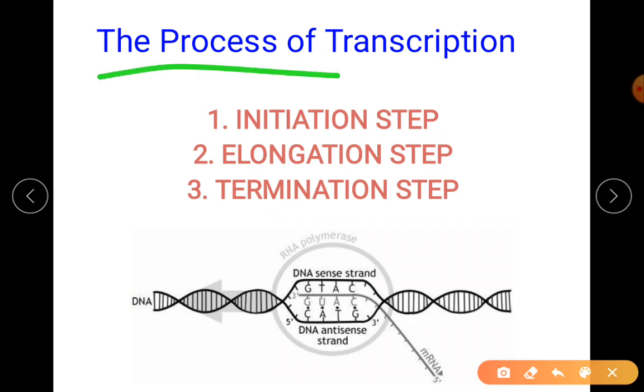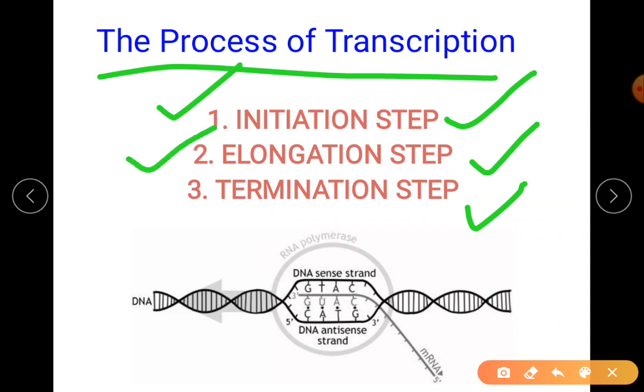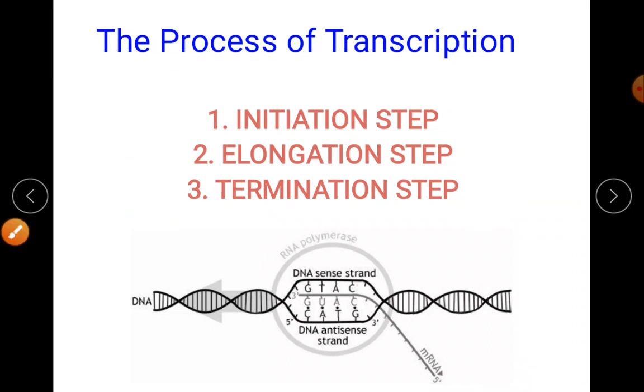Now let us go in detail with the 5-mark question, the process of transcription. The first one is the initiation step, then elongation, and finally termination. Just similar to your DNA replication, even here we are using three steps: to begin, to make a long chain, and then to end the process. Here I've just given an idea.